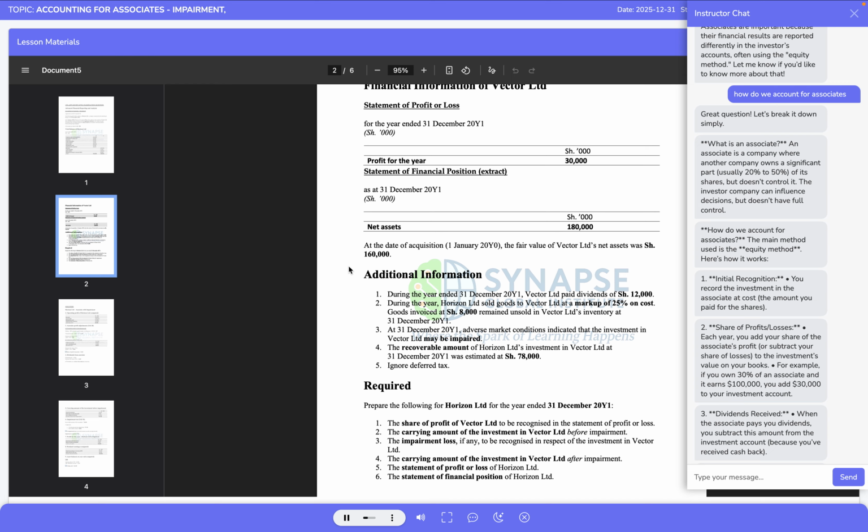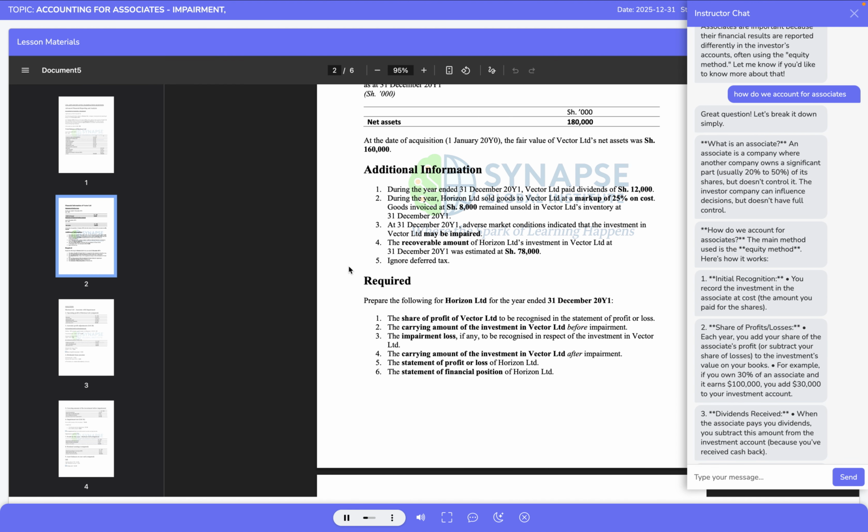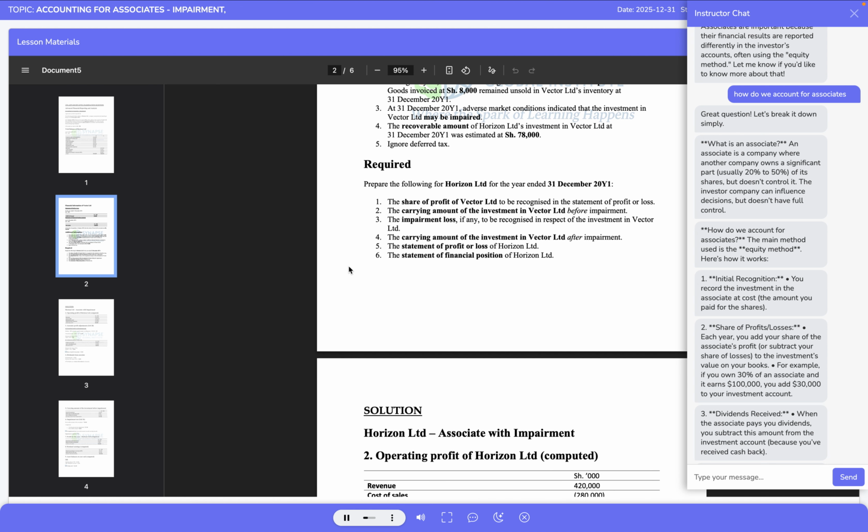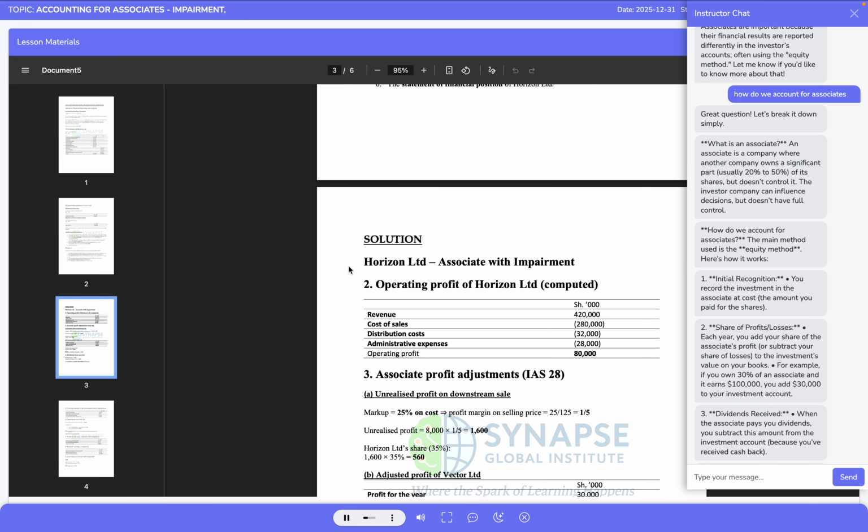We are asked to determine Horizon Ltd's share of profit of Vector Limited to be recognized in profit or loss, the carrying amount of the investment before impairment, the impairment loss if any, the carrying amount after impairment, and then to prepare both the statement of profit or loss and the statement of financial position of Horizon Limited for the year ended the 31st of December 2021.